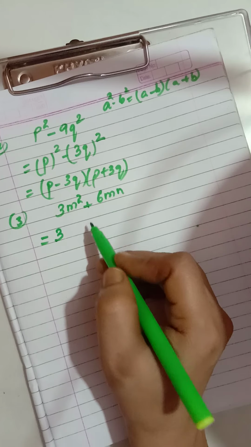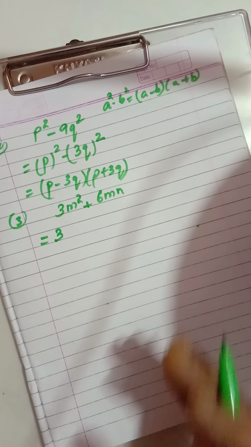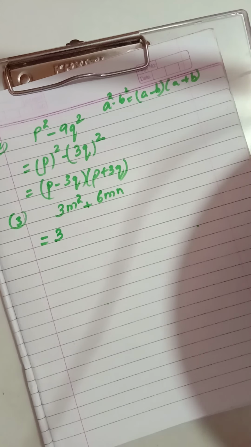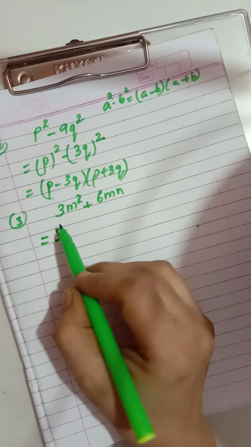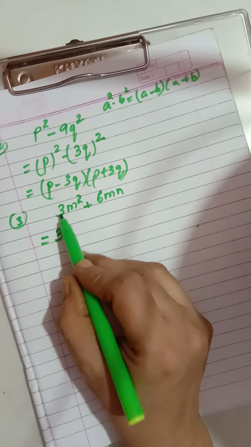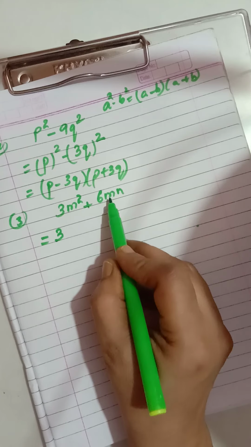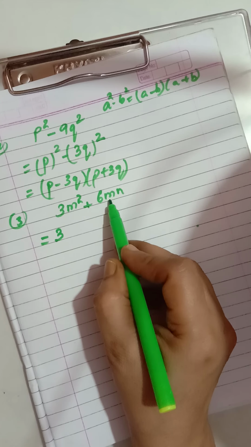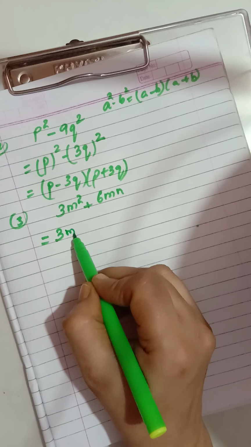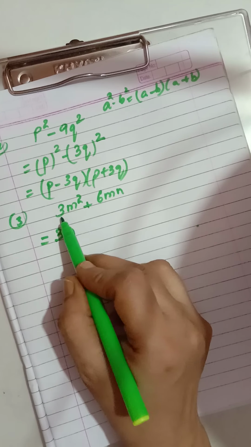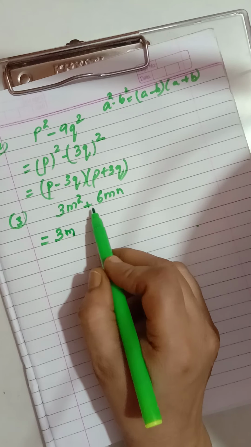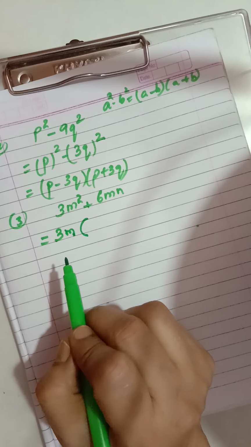Now I am showing you how to remove the factors directly, children. In higher classes, in 9th and 10th, you have to remove common factors directly. So again I am saying how. Now see children, 3 1s are 3, 3 2s are 6, so your 3 comes out. Now here m square and m, which variable is with a lower power? That is m, so m comes out. Are both the terms having anything else common? No. So now close it, okay, right, in the bracket.